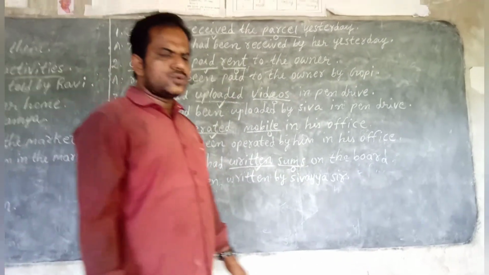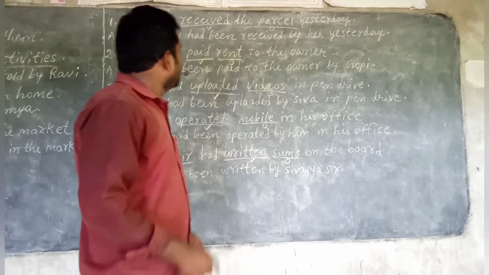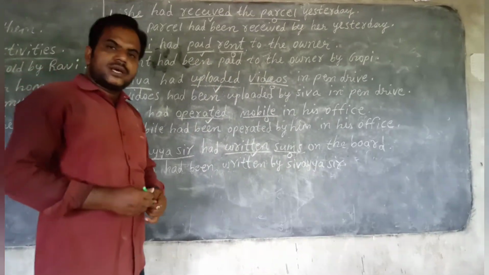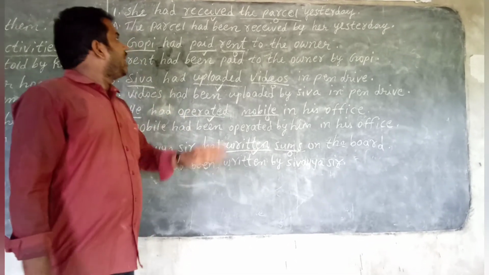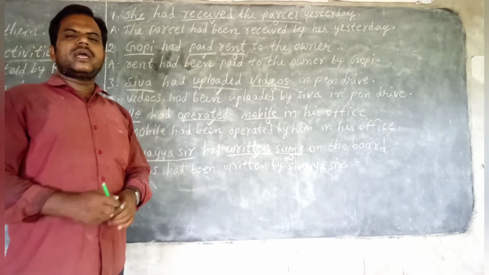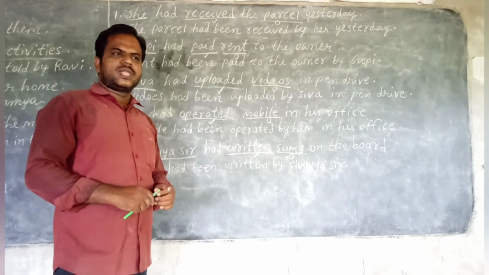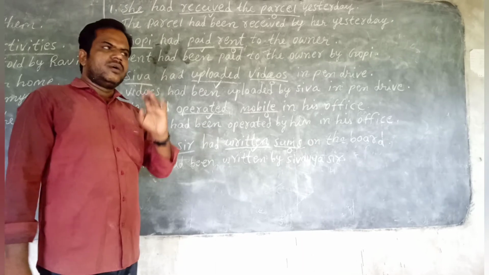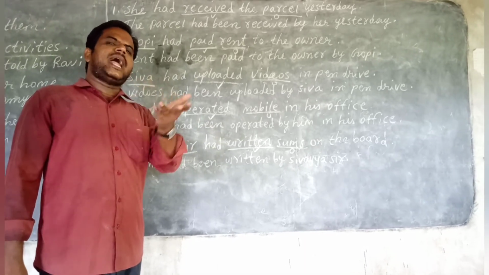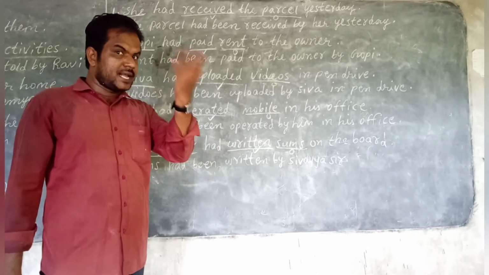Children, here one thing you should not forget. Subject may be singular or plural, whatever it may be, had only. But in present it's not like that. If the subject is singular, has been we have to write. If the subject is plural, have been we have to write, children, in present tense.